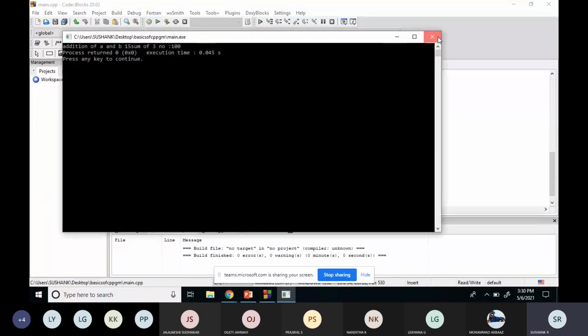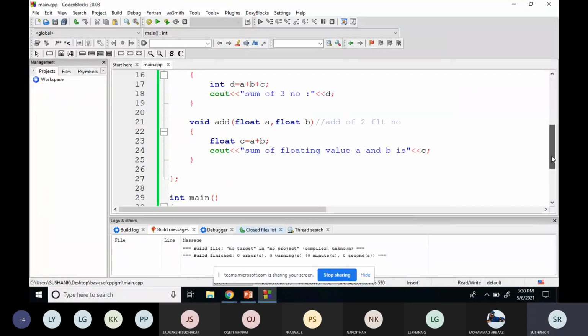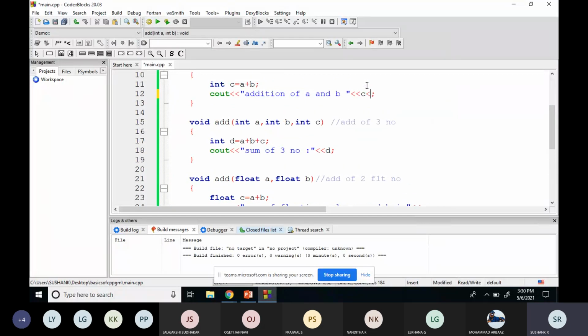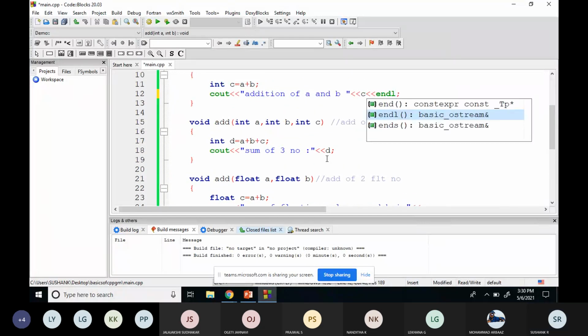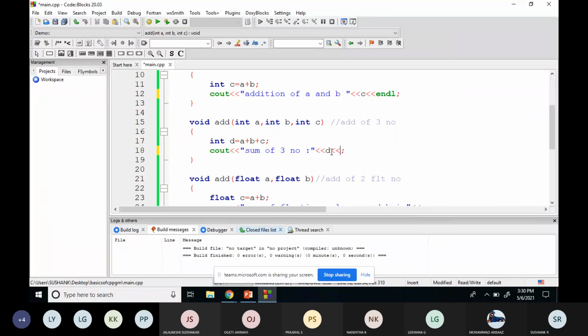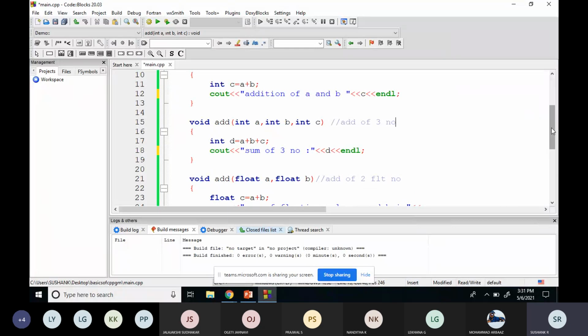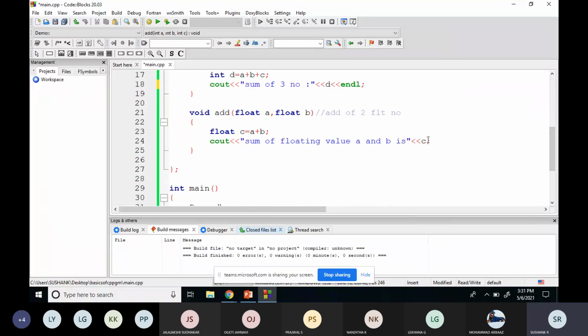One small modification I'll make: I'll just add the new line character, so that the output will be easy to look at.